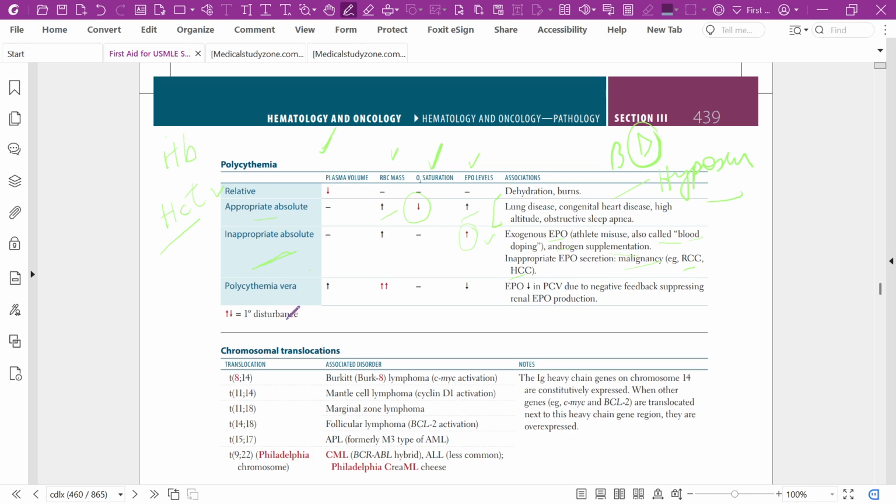And in polycythemia vera, the primary disturbance is what? Increased RBC mass. In polycythemia vera, there is increased plasma volume, increased RBC mass, and decreased EPO level. And EPO is decreased in polycythemia vera due to negative feedback suppressing the renal EPO production.